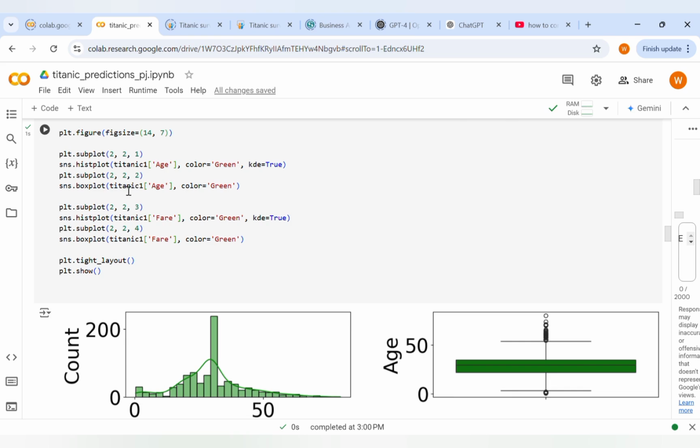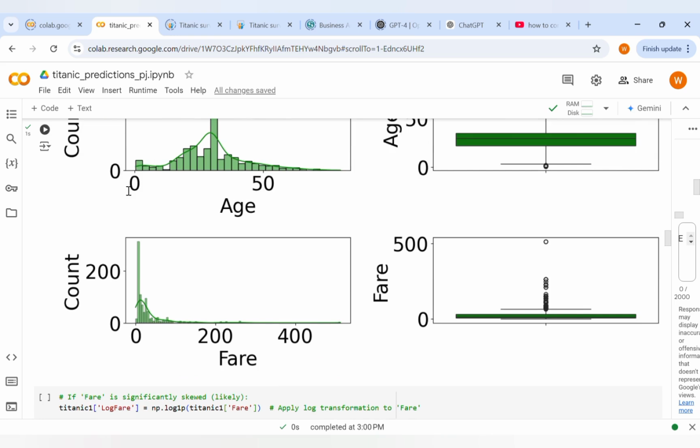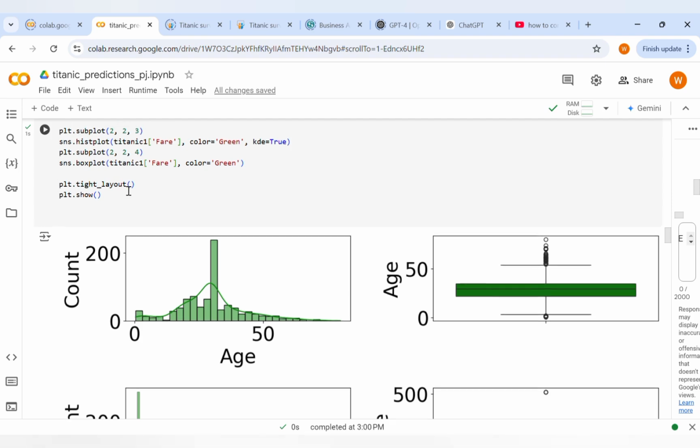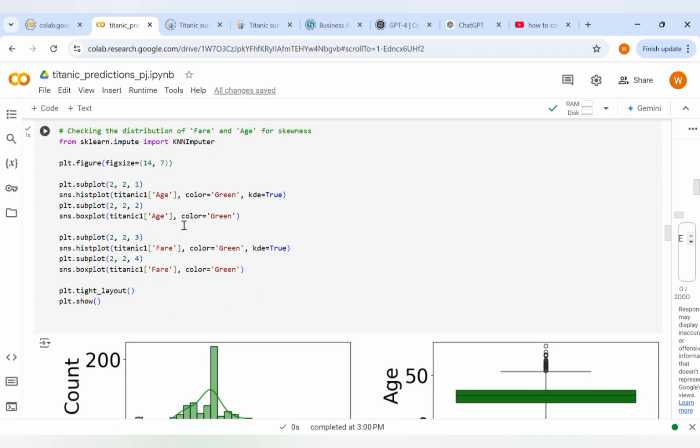This code generates a figure with subplots, histograms, and box plots. Here you can see age and fare. By visualizing these distributions, you can understand their shape, center, and spread, and skewness if the data is not symmetrical. So this code is doing this.